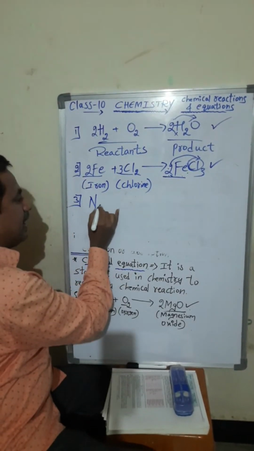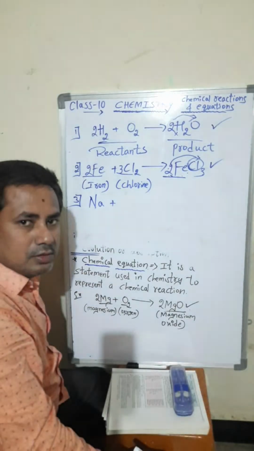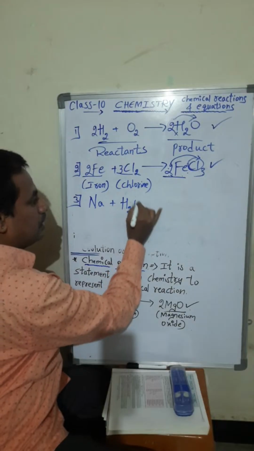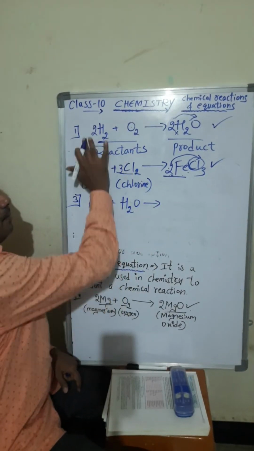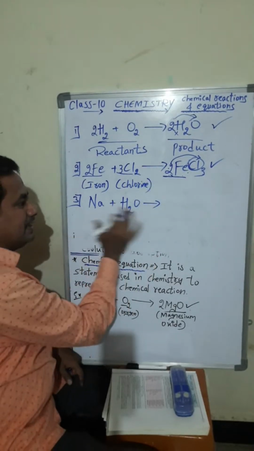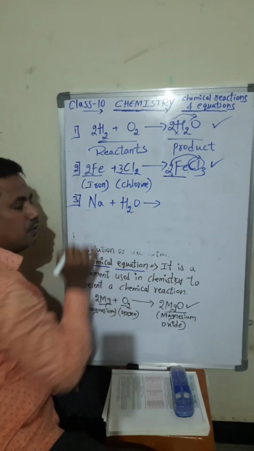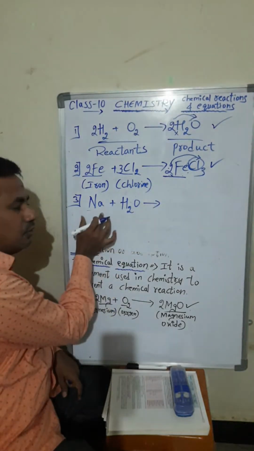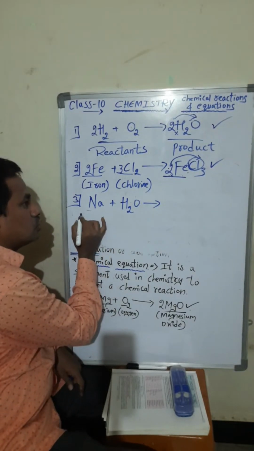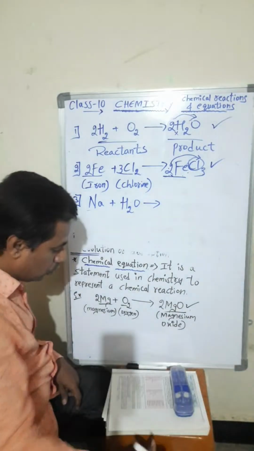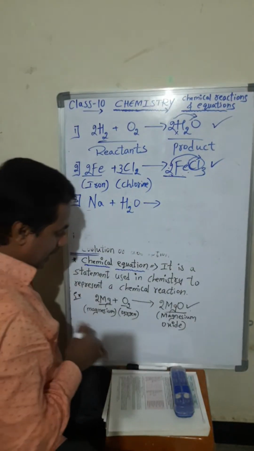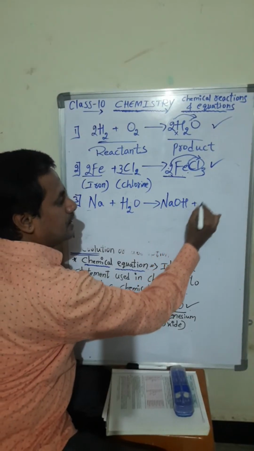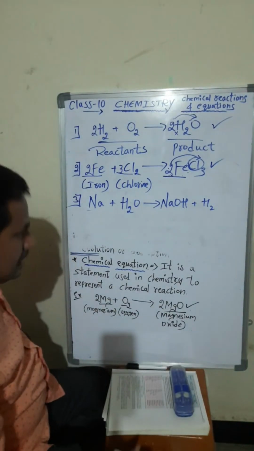What do you mean by Na? Na means what? What is the symbol of which element? Na when it combines with water. See here, elements combine to form compounds. In this reaction, we are seeing one element and one compound forming another new substance. Na means sodium, and H2O means water. So what happens here? NaOH will form, plus hydrogen gas will be liberated.